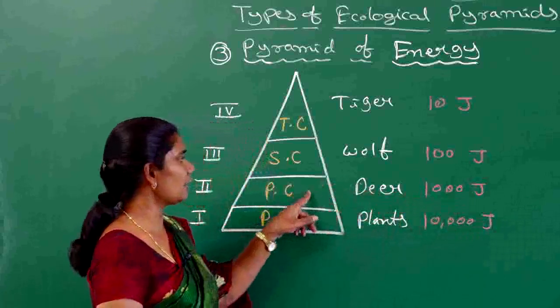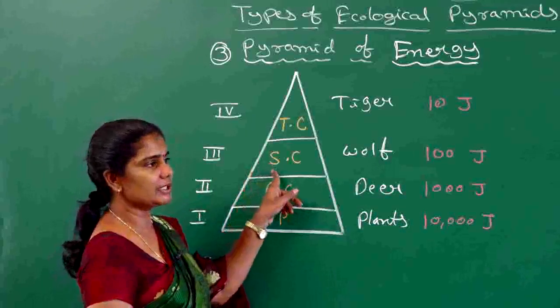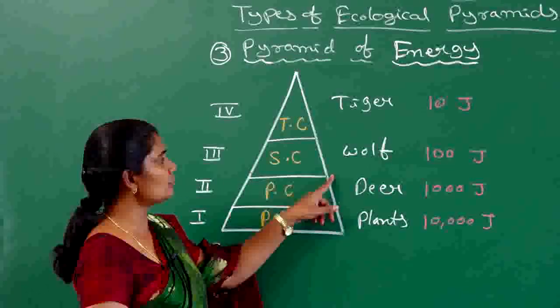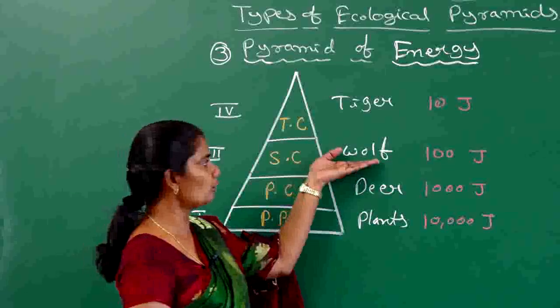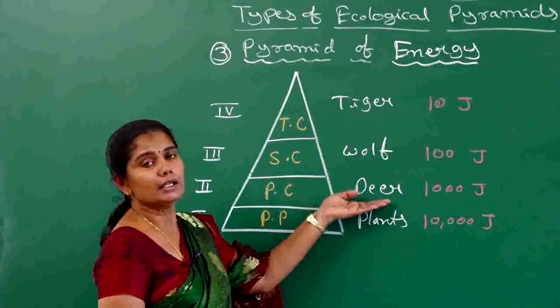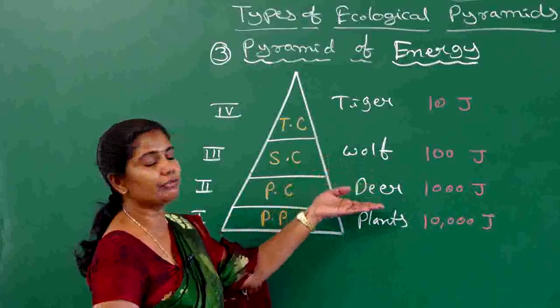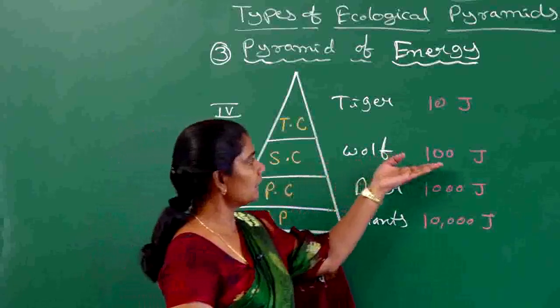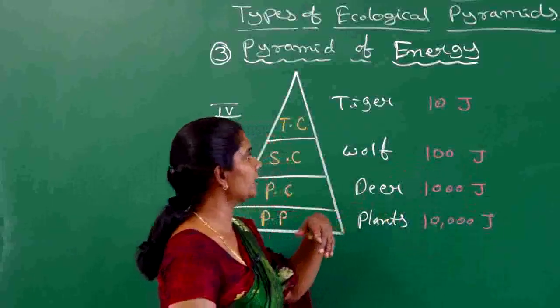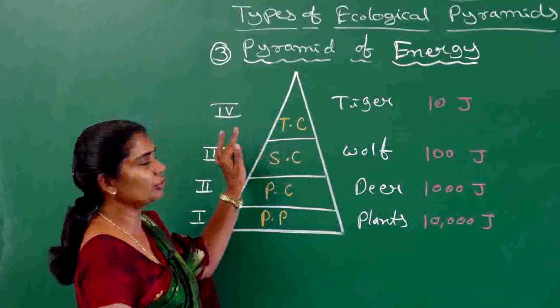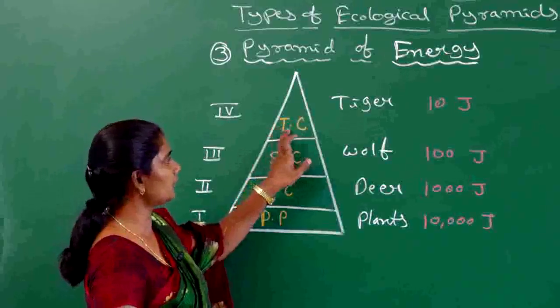Next is the third trophic level, which has the secondary consumers. When we take the example of a wolf, the wolf gets only 10% of the energy from the deer when it feeds on the deer. That is 100 joules of energy. The fourth trophic level is occupied by the tertiary consumers.